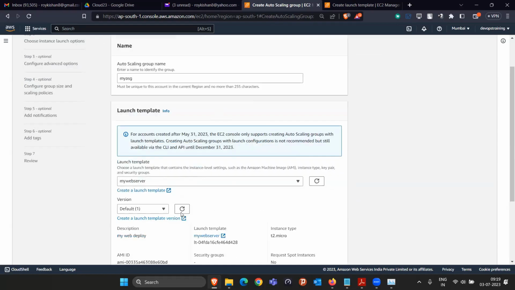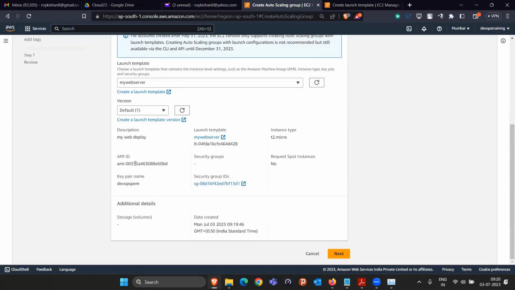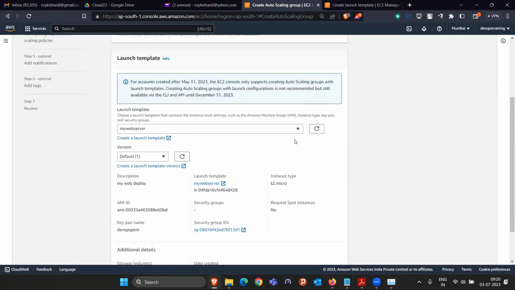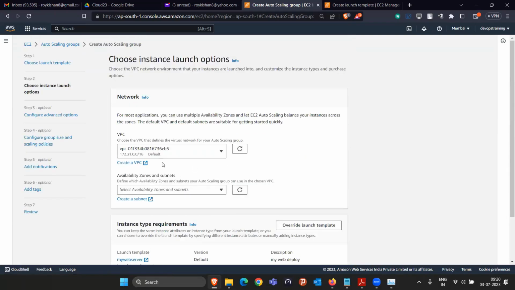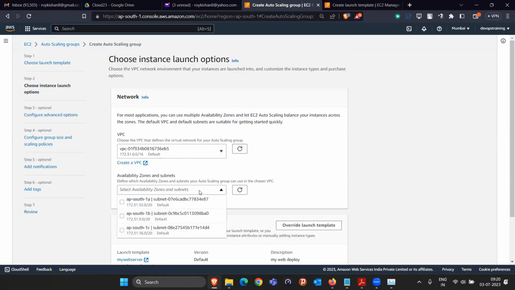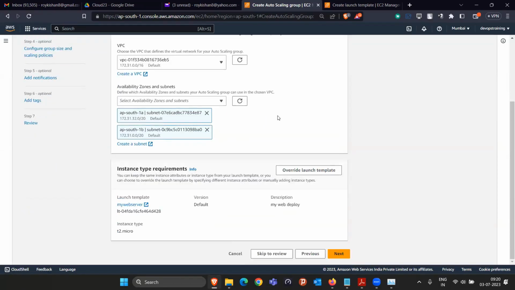My website. So now automatically they got the information that if this auto scaling group is going to launch the EC2 instance machine, they will use this AMI, they will use this security group, they will use this template, instance type T2.micro like that. Once we have given all this information, click on next. Now let it be VPC only. Now you can select in which availability zone you want to start your EC2 instance. Take an example. I want my EC2 instance to start in 1A and 1B. So that's what I said. You have to start it either in 1A or in 1B as per the situation.